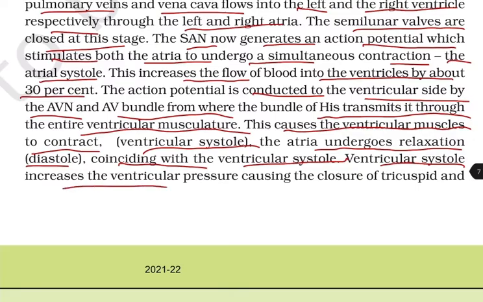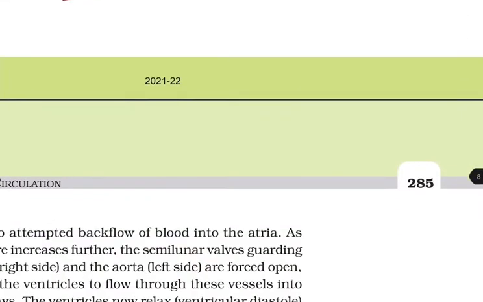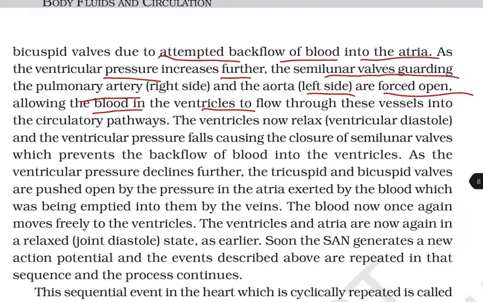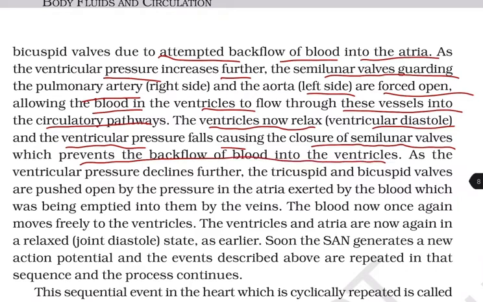Ventricular systole increases the ventricular pressure, causing the closure of the tricuspid and the bicuspid valves due to attempted backflow of the blood into the atria. As the ventricular pressure increases further, the semilunar valves guarding the pulmonary artery, that is right side, and the aorta, that is left side, are forced open, allowing the blood in the ventricles to flow through these vessels into circulatory pathways. The ventricles now relax, ventricular diastole, and the ventricular pressure falls, causing the closure of semilunar valves which prevent the backflow of blood into the ventricles.